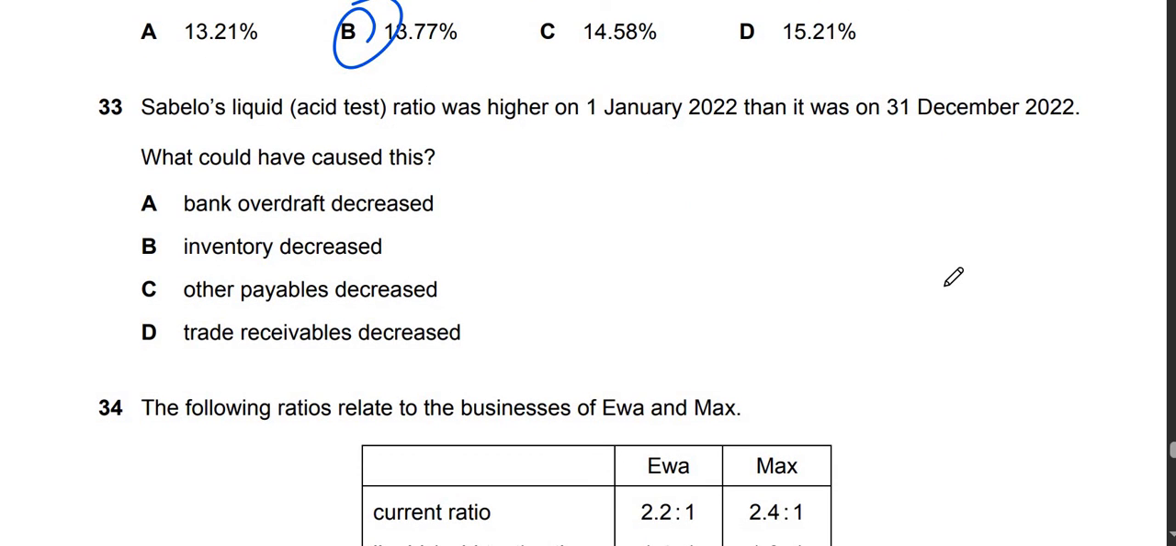Question number 33. It says Sabolo's liquid asset test ratio was higher on 1st January 2022 than it was on 31st December 2022. What could have caused this? Look, when liabilities decrease, liquid assets increase. So options A and C are not acceptable. Inventory is not taken into account in the calculation of the ratio. So when trade receivables decrease, then current assets decrease as well. This decreases the liquid ratio in December. So our answer is going to be D.